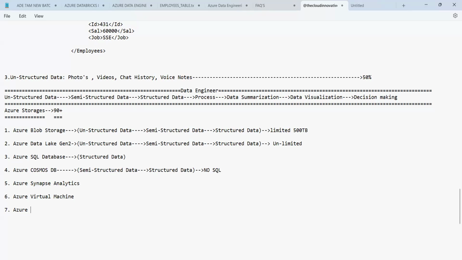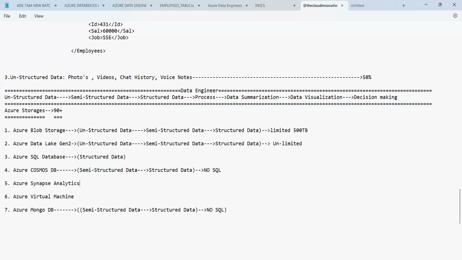In the same way, you have one more database here, called Azure MongoDB. MongoDB is also just like Cosmos DB, guys. So here also it can store semi-structured data with NoSQL.